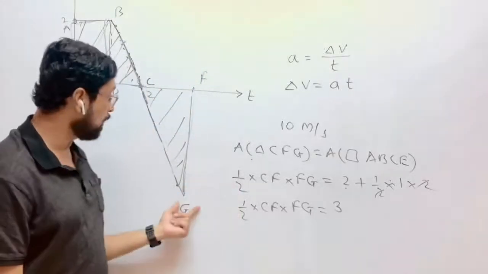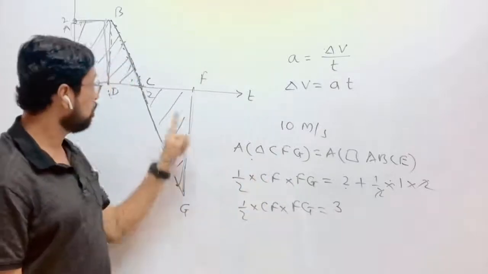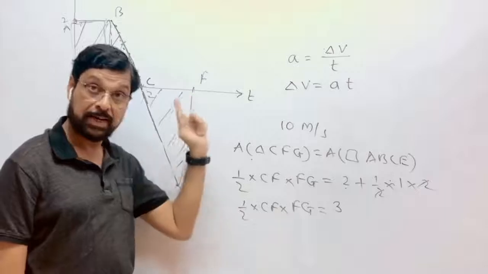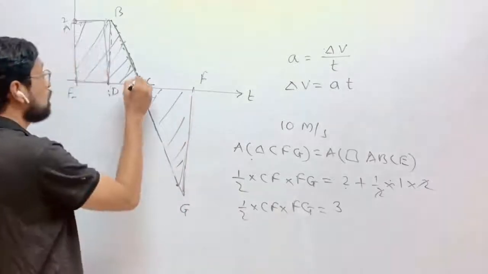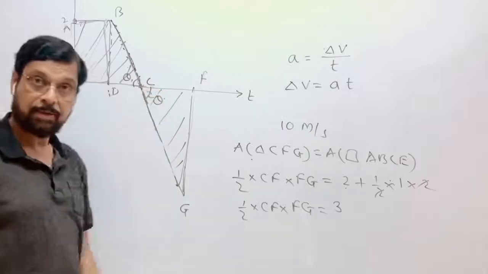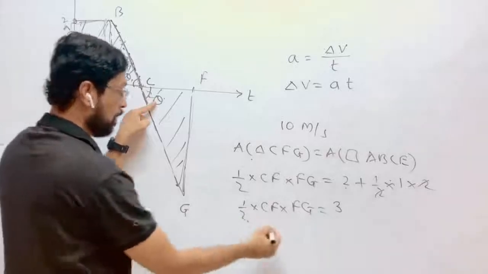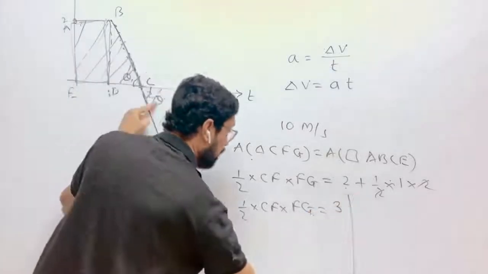What we have to find out? We have to find out the time when the velocity will become 0. Means we have to find CF. Suppose this angle is theta. This angle is also theta. Correct? So tan theta. Now we'll keep this aside for some time.